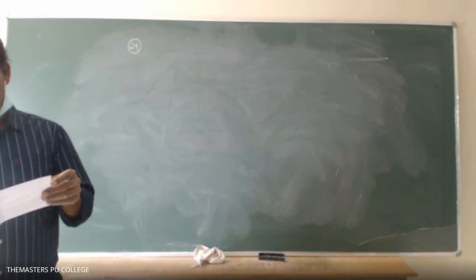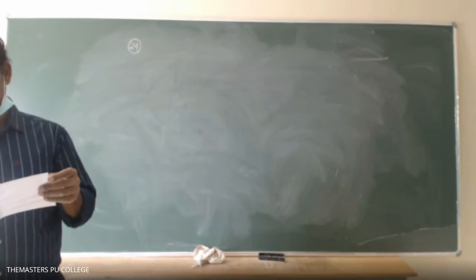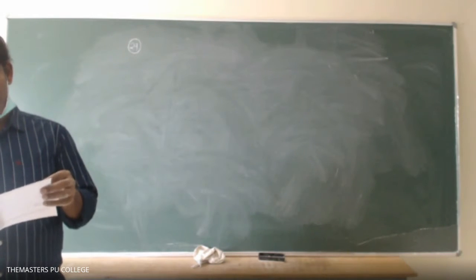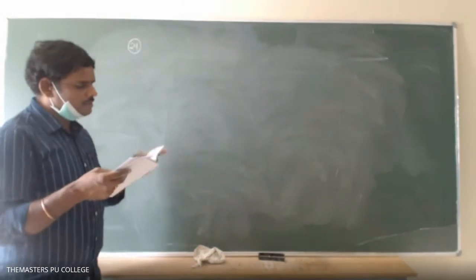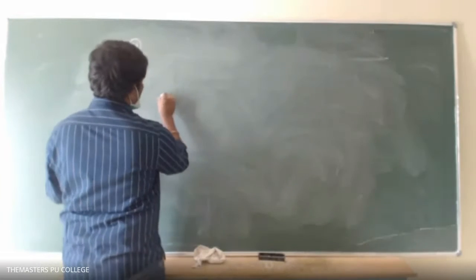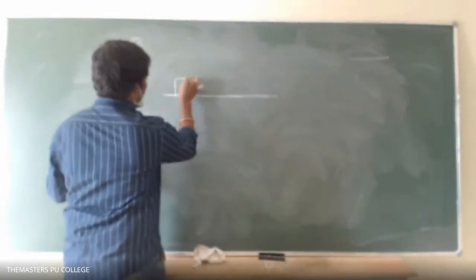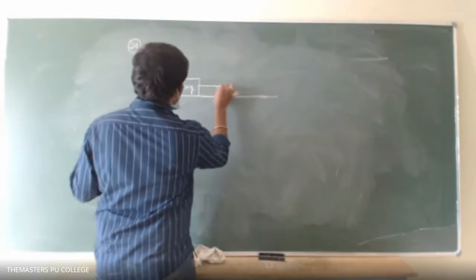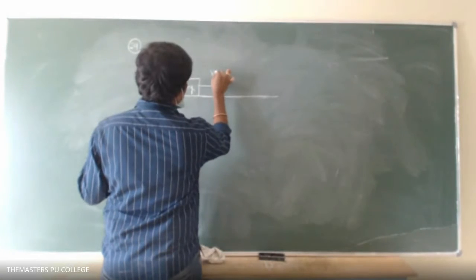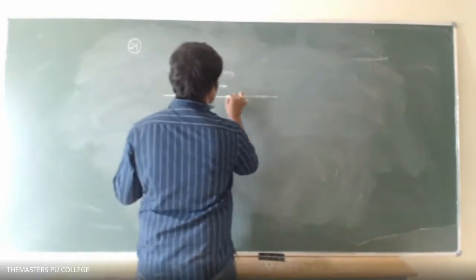Question 29, what have they given? A body of mass 2 kg is drawn with a velocity of 2 meter per second on a horizontal table. If the coefficient of kinetic friction is 0.3, calculate the heat produced. So this is the horizontal table, and this is a block of mass 2 kg which was dragged with a velocity v equal to 2 meter per second.